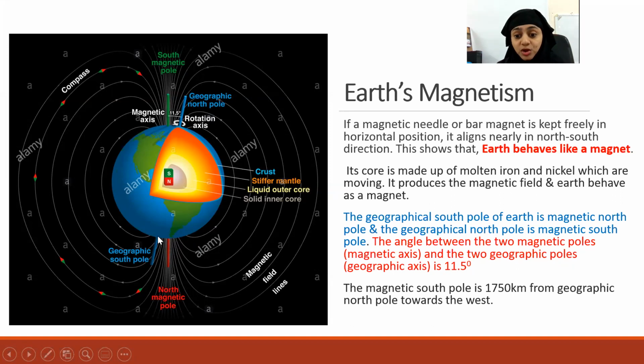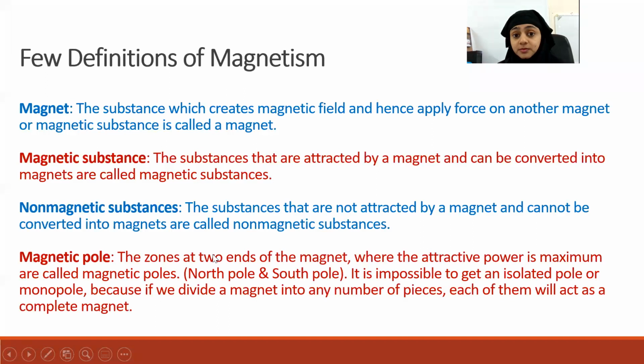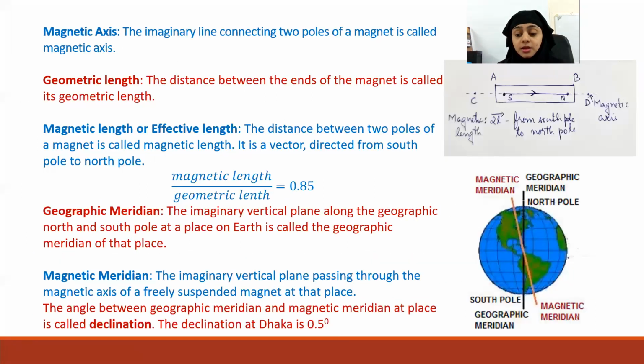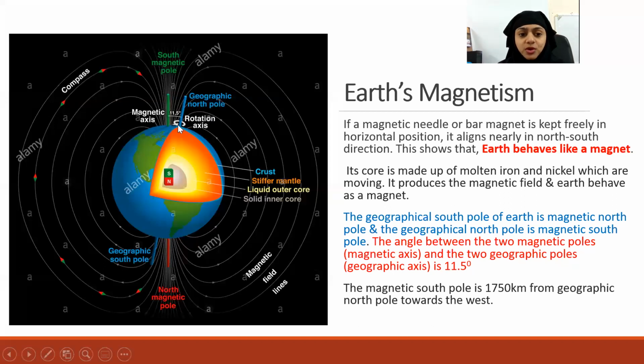The magnetic North Pole will be 1,750 kilometers from the geographic South Pole towards the east. So they do not coincide. Is that clear? No, teacher. What? The two poles are not the same. They do not coincide. They are not at the same point.